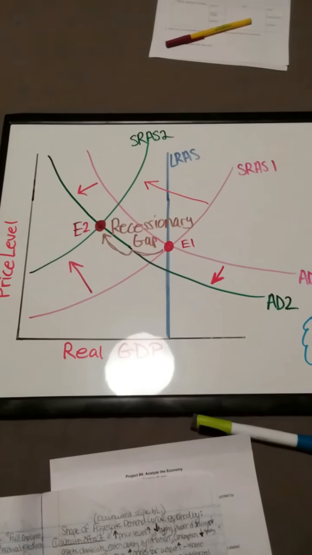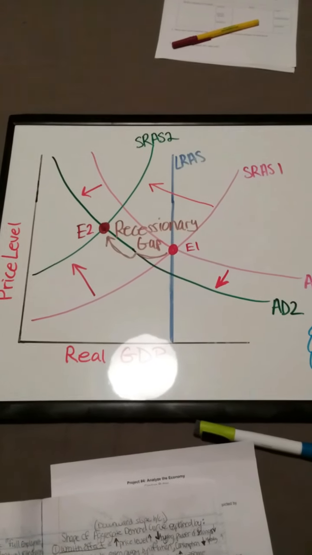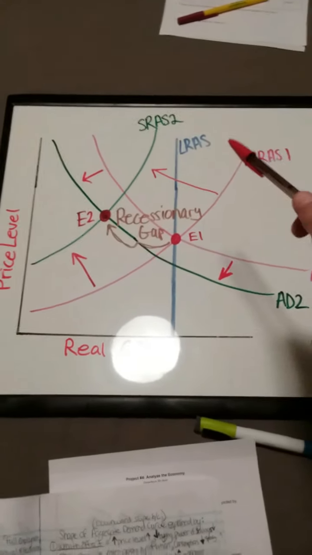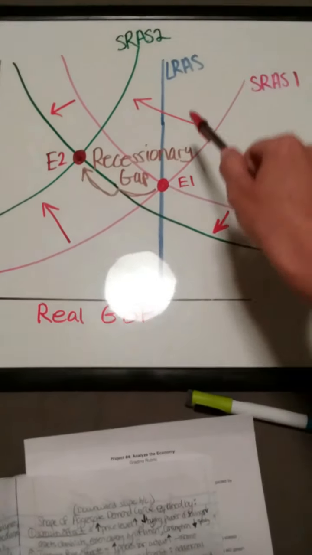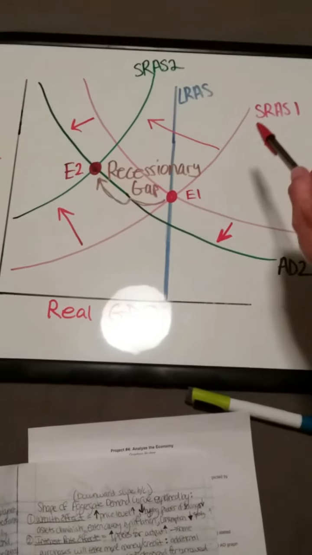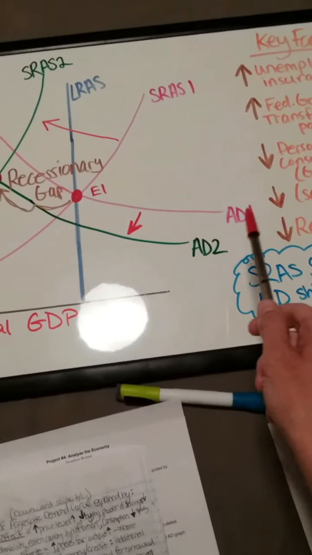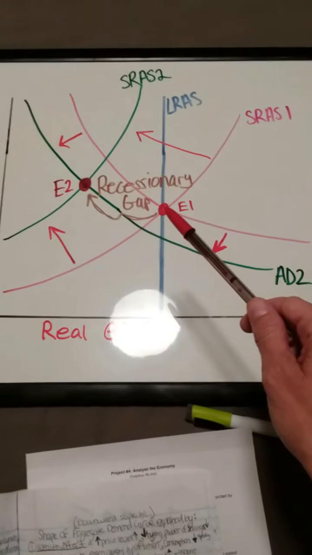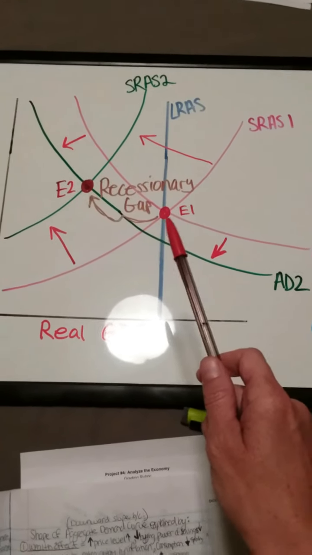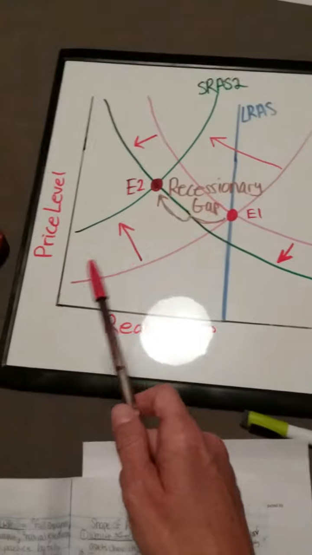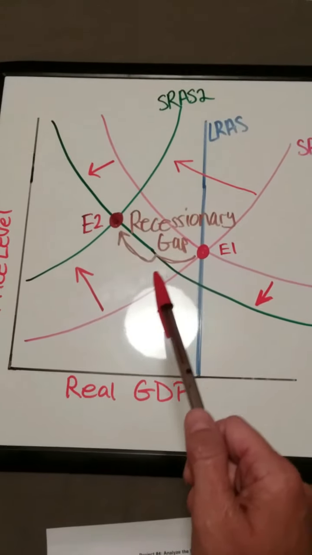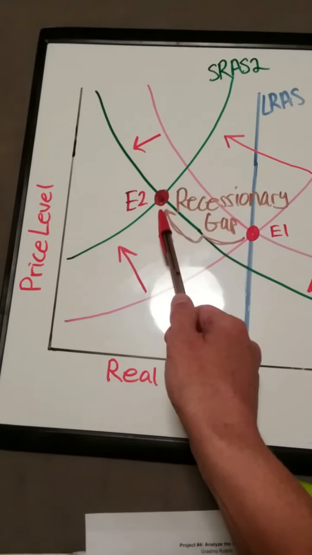I'm going to discuss with you the recessionary gap that is impending on the United States economy. Here we have a lovely graph that indicates the long-run aggregate supply and equilibrium at full employment. You have your short-run aggregate supply at its initial position and your aggregate demand at its initial position. I believe that the aggregate demand has shifted left and the short-run aggregate supply has also shifted left, increasing our price level and decreasing real GDP, causing the recessionary gap and a new equilibrium price here.